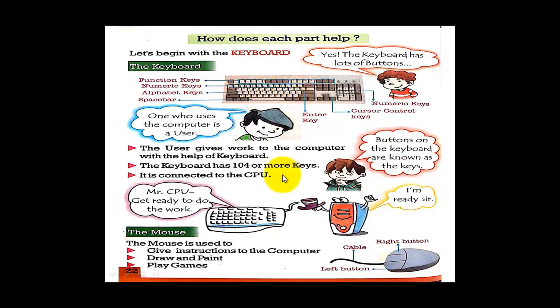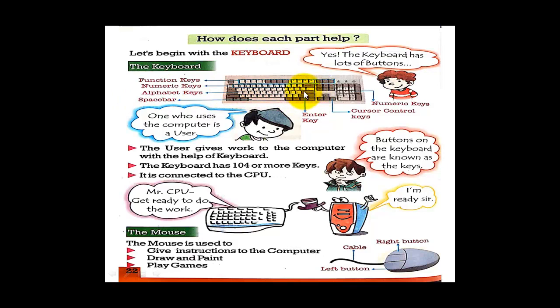Normally a keyboard has 104 keys, and some other keyboards, like a multimedia keyboard, have more than 104 keys. See the first row: function keys. The second row: number keys. The third, fourth and fifth rows are called alphabet keys, ABC. The longest key on the keyboard is the space bar.